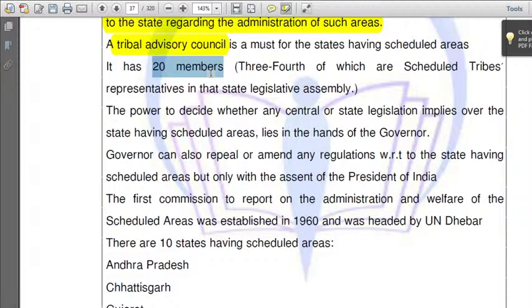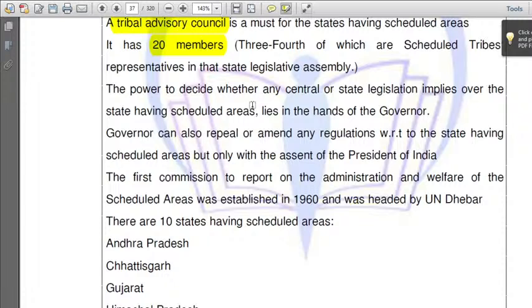Okay, so how many members does it consist of? It consists of 20 members, three-fourths of which are scheduled tribe representatives in the state legislative assembly. Next, the power to decide whether any central or state legislation applies to a state having scheduled areas lies in the hands of the governor. So who has the power to decide whether any central or state law applies to those areas? It is the governor, not the President.